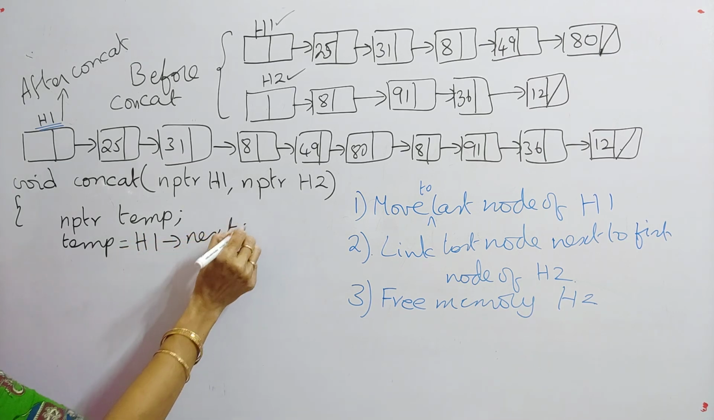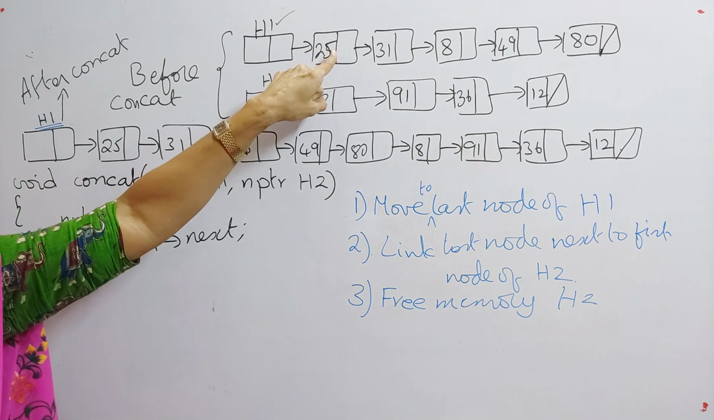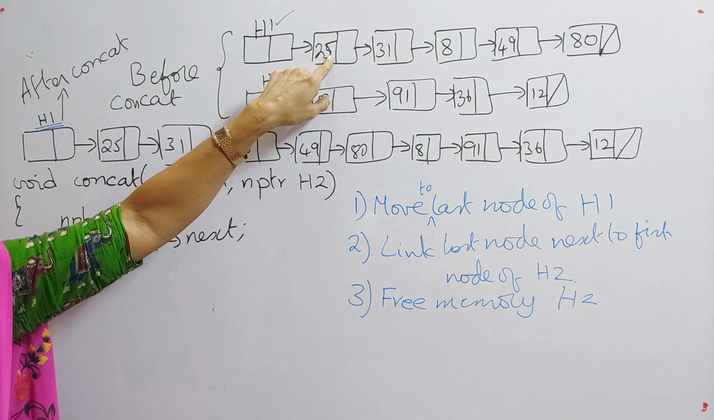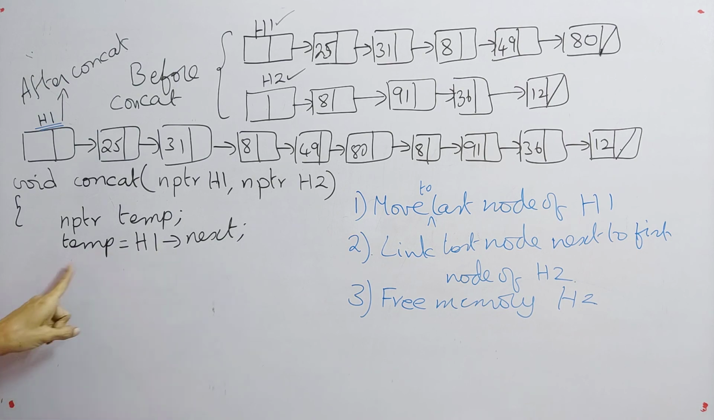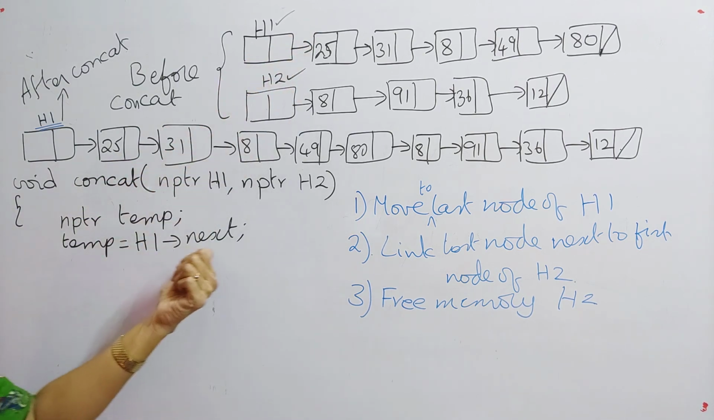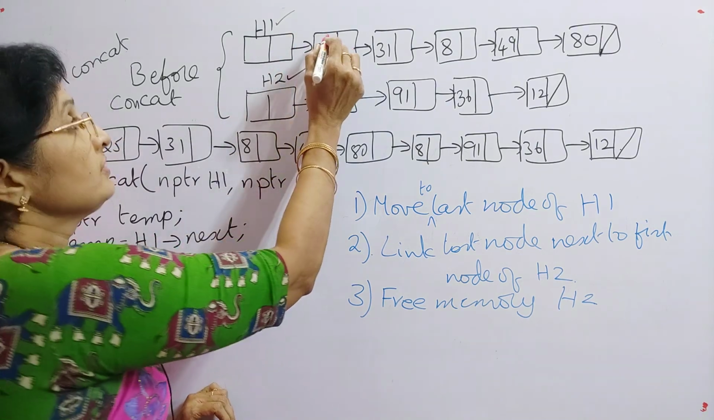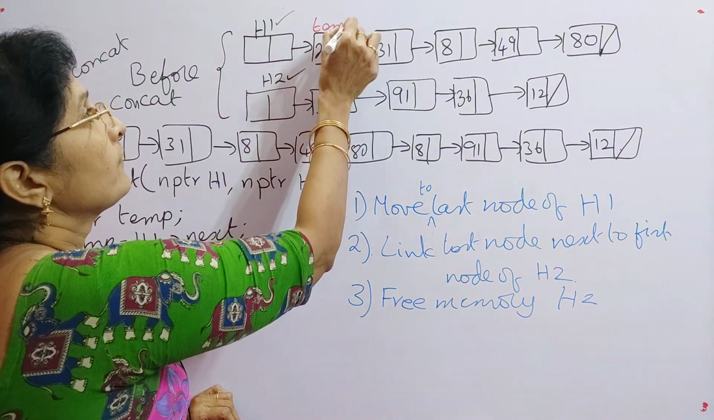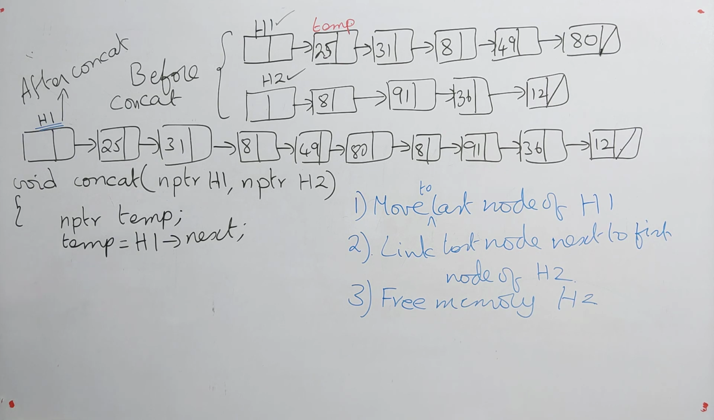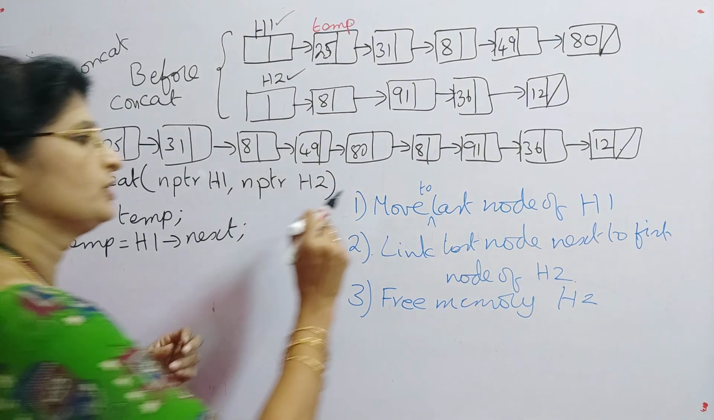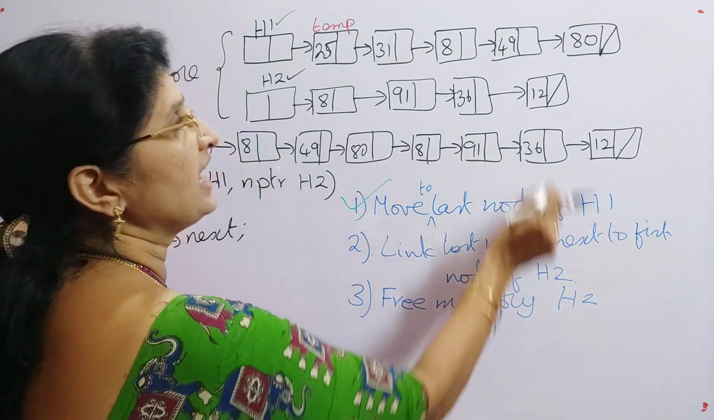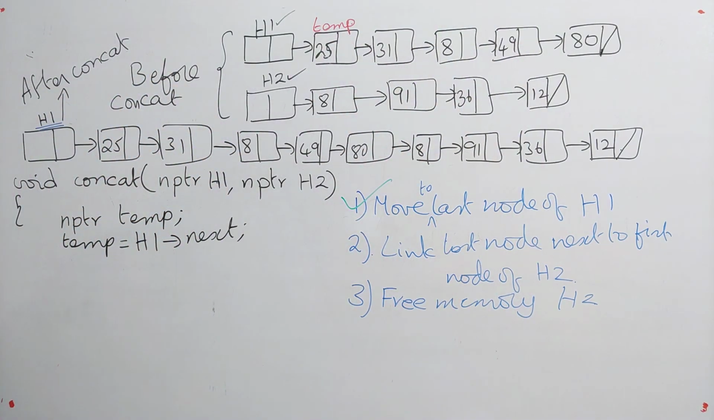next. So H1 next is having what? It is having the first node address, that is your 25 address. So temp is equal to H1 next means you are assigning the first node address to temp. Now where is your temp now? Now this is your temp. So now what you have to do? You have to perform this first step. That means you have to move temp to the last node.